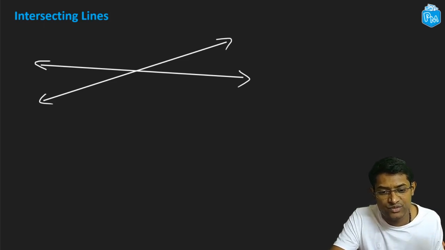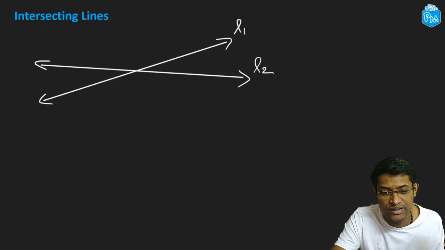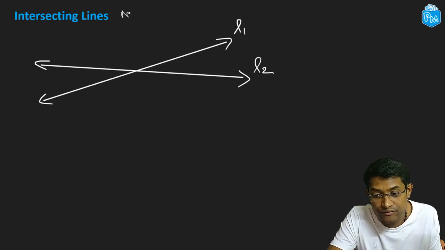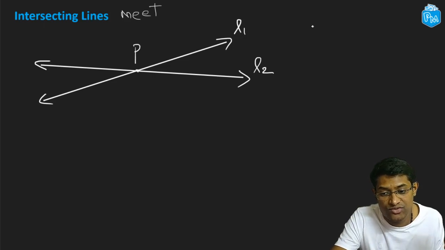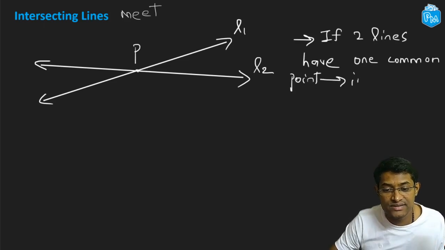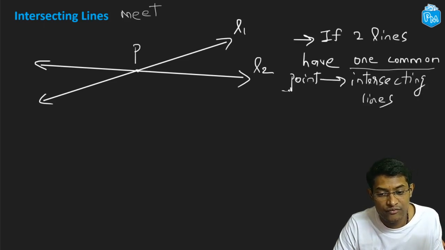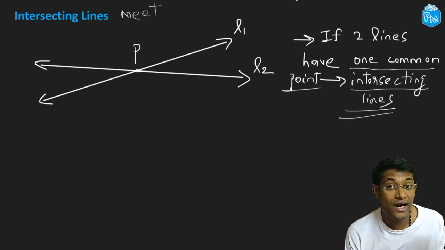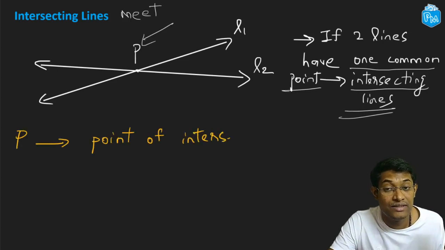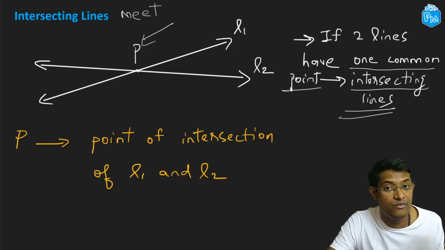Now let me give names to these two lines. I call this one L1 and this one L2, and I can say that L1 and L2 intersect or meet at this point over here. Let me call that point P. Okay, so I have L1 and L2 intersect at P. Now if two lines have one common point, we call these two lines intersecting lines. So we can say that L1 and L2 are intersecting lines because they have one common point, and that's the point over here, which is point P. And point P is called the point of intersection of line L1 and L2.